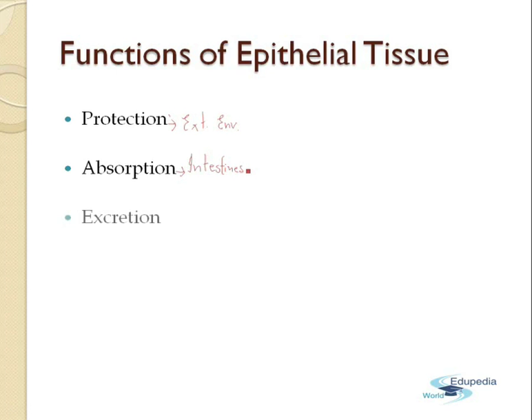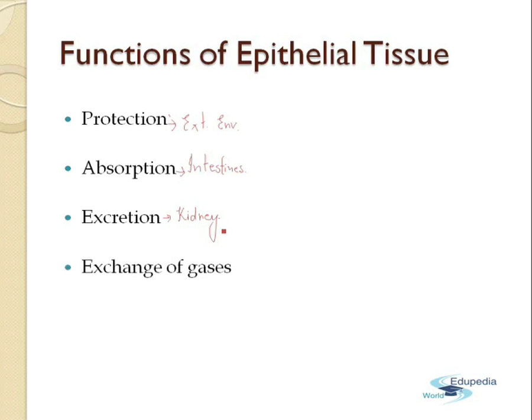The third important function of the epithelial tissue is the excretion. The epithelial lining of different parts of the uriniferous tubules helps in the ultrafiltration, in the secretion, and also in the reabsorption, forming the urine. So they are the part of the excretory system, basically the part of the kidney, and they help in the process of excretion of the waste out of the body.